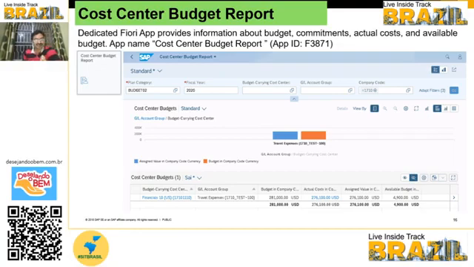Once you complete uploading the budget data, there is a dedicated Fiori app provided by SAP, a standard Fiori app. The app name is Cost Center Budget Report, and the app ID is F3871. This is the app. So you can see here what the budget is and what is used.